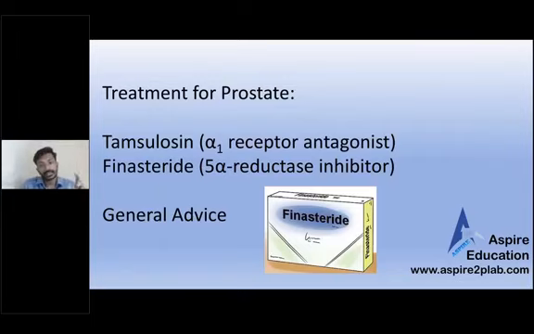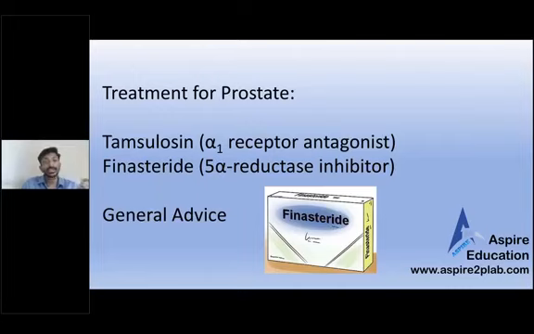What's the function of tamsulosin? We don't have to tell the name of the drug to the patient. What we need to tell is the function of the medication. Tamsulosin actually just relaxes the muscle of the neck of the bladder so that you can pass urine easily. That is tamsulosin.